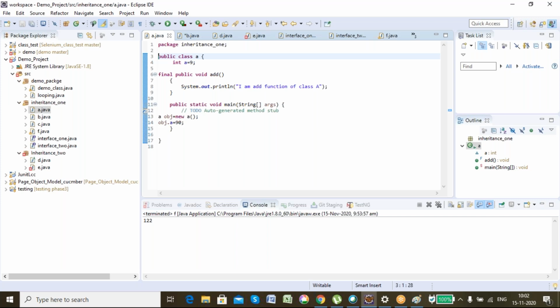And third, the variables present in an interface are final by default, even though we don't use the keyword final. But in an abstract class, it's just like a normal variable. If you want to make it final, use the keyword final, else it behaves like a normal variable. These are the three differences between abstract class and interface. And these are the uses of the final keyword.